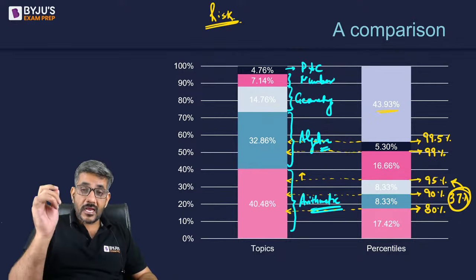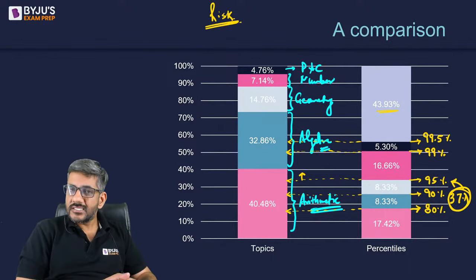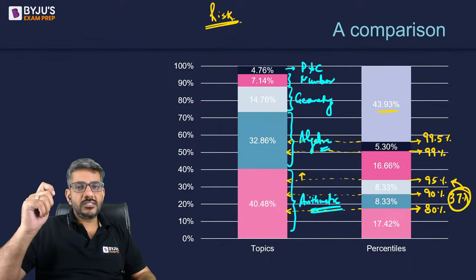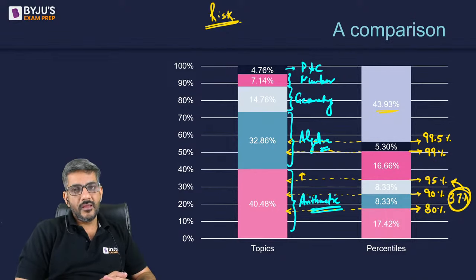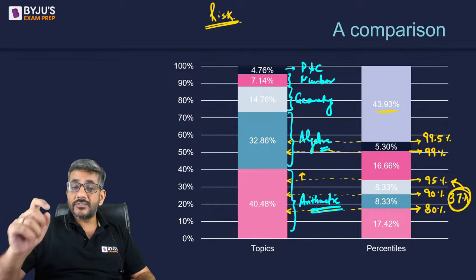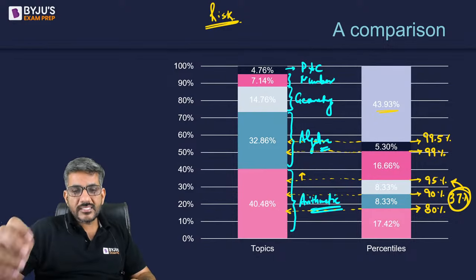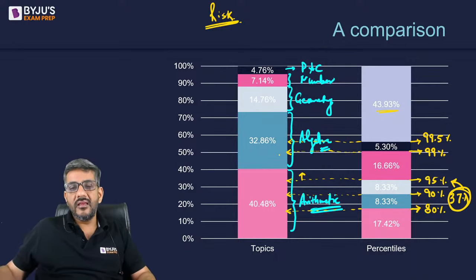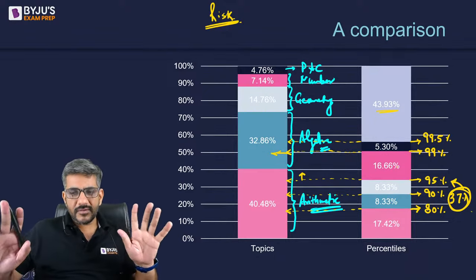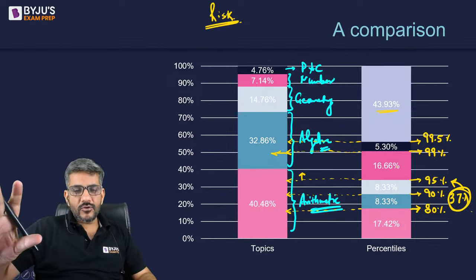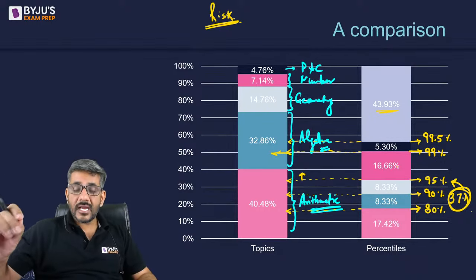Yes, once again, let me say this, that the chances of that happening are very low. There are good 98-99% chances that arithmetic would still have the largest number of questions, that by doing very good in arithmetic you can score something like 94-95 percentile easily. But I would always suggest do just the basics of algebra and geometry. Along with that, easily you can sail through 99 percentile. A 99 percentile comes here, which is 37 plus 16.66, that means approximately 50 to 53% पे आपका स्कोर आता है. 50 to 53% पे आपका 99 परसेंटाइल आ रहा है.